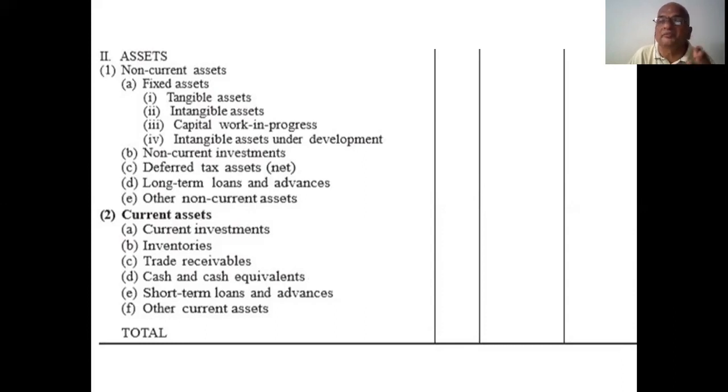Similarly, long-term assets also come under this work in progress. Intangible assets under development, road construction, etc. Because road construction takes a lot of time. Projects, the Polavaram project or whatever it may be, all these take so much time. That's why all these items come under this asset. Next one, current assets, current investments.